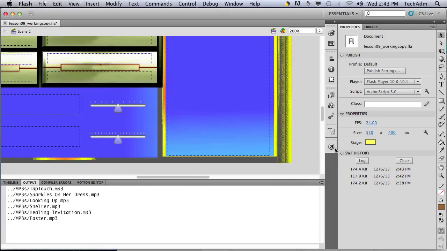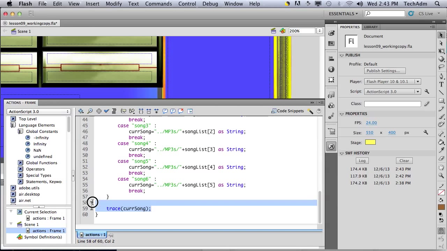The next thing is, let's delete this. What we have to do is check if a song is already playing, and if so we have to stop the song before we play the next one. We just use an if statement.